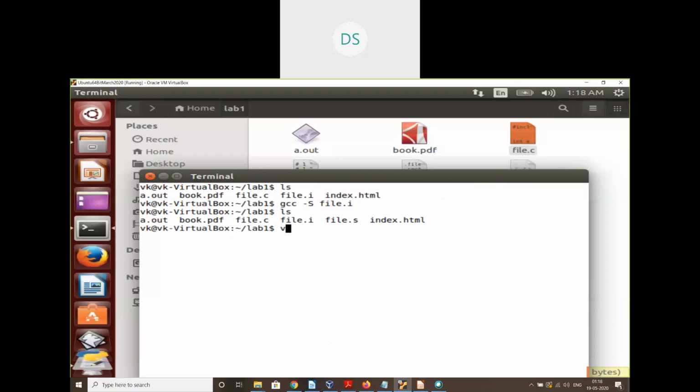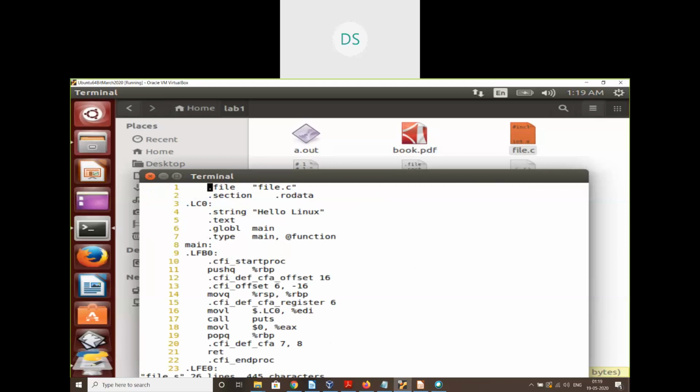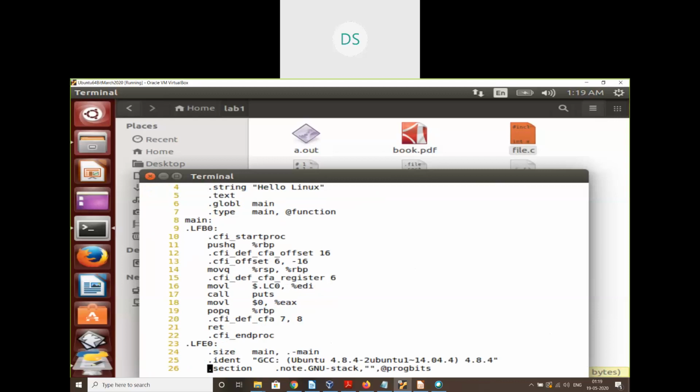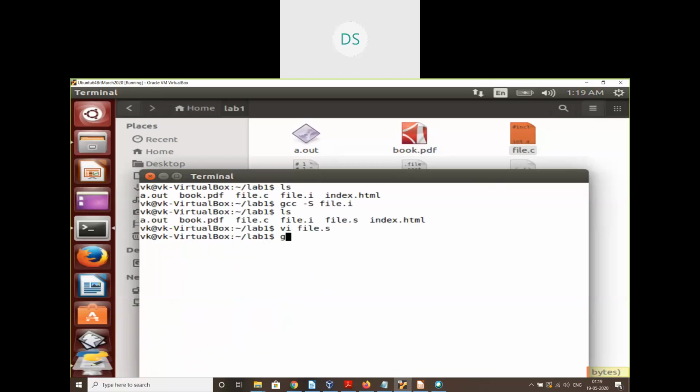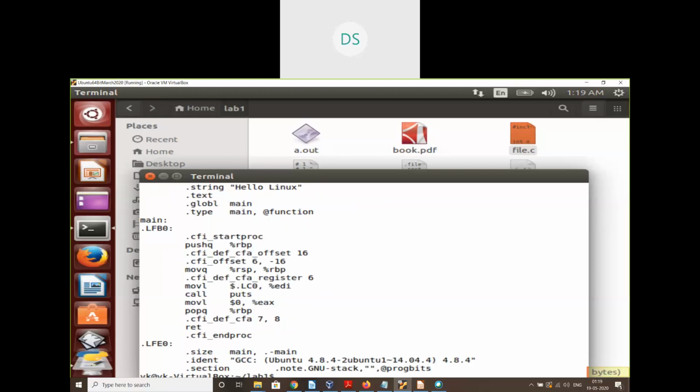So it's going to contain assembly instructions. You can see this: call, push, move, pop. So these are all the various assembly instructions generated for our C program. Or you can also display it by using the cat command, cat file.s. So this is the content of file.s, the assembly instructions.